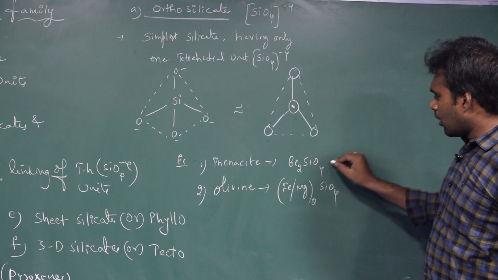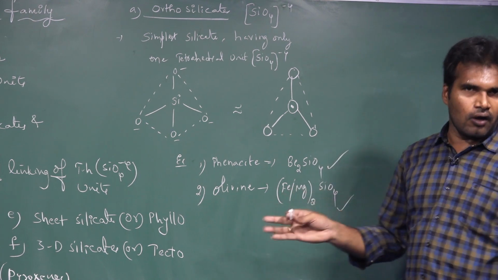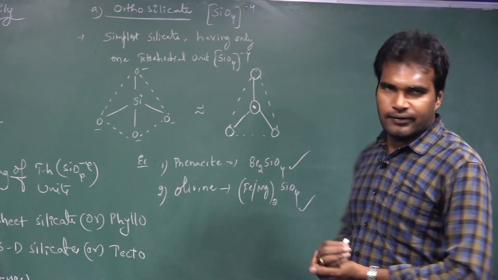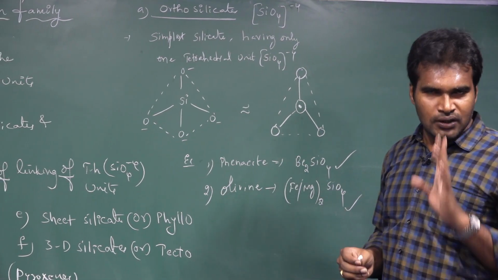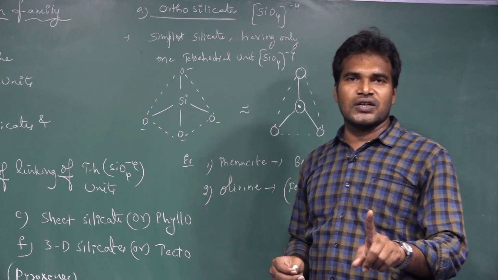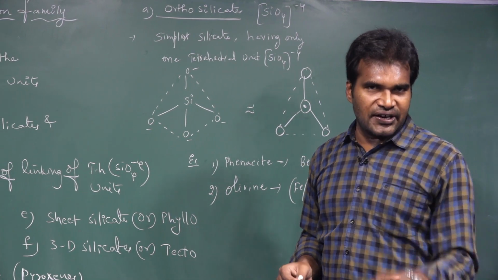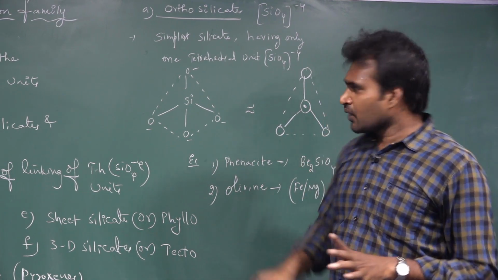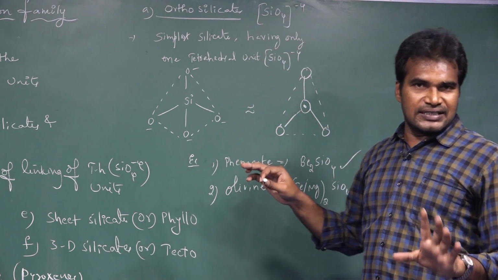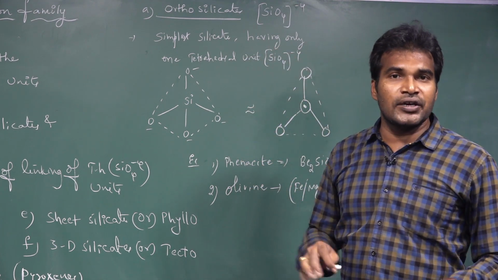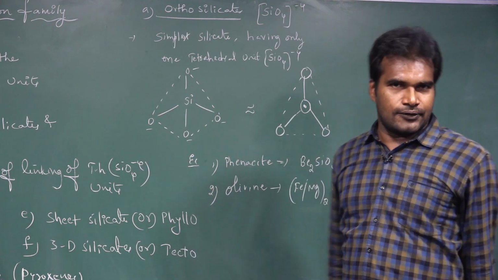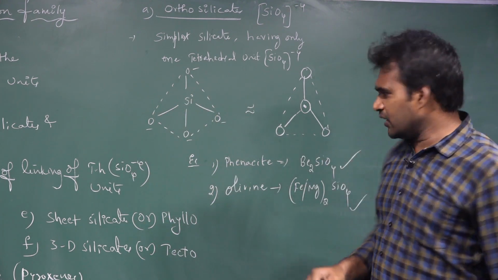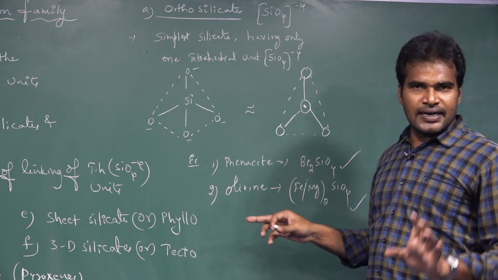So these are the chemical formulas of phenacite and olivine. Once again, orthosilicate, also called a nesosilicate, has the general formula SiO4 4-, and is the simplest silicate, having only one tetrahedral unit without sharing any oxygens. All 4 oxygen atoms are free, not shared with any other units, and examples are phenacite and olivine.